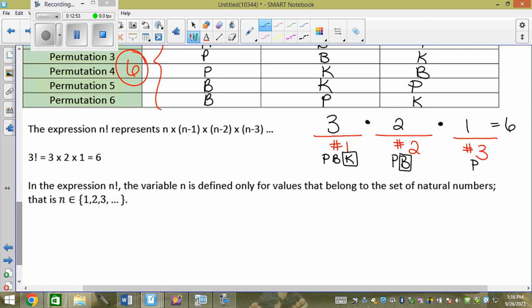So if it says arrangement, it's a permutation where order matters. So like phone numbers, order matters, right? Because if I put it out of order, it doesn't call you, correct? License plates, if I put them out of order, even if I have the same letters and numbers, am I going to get the same car? No, because order matters. Codes to get into your bank account, right? To use your card. If I give you a 4-digit code, but I don't tell you the order, could you put it in any order and it would work? No. So permutations, order matters.